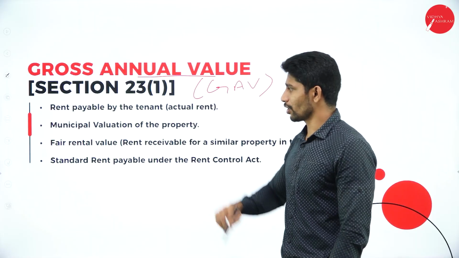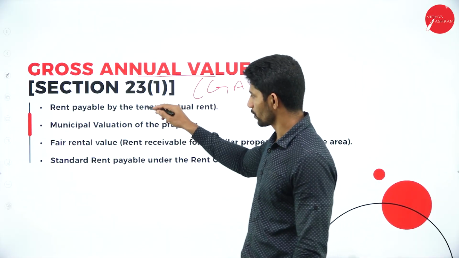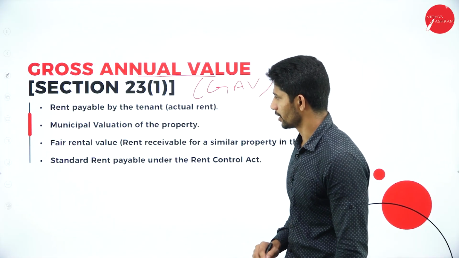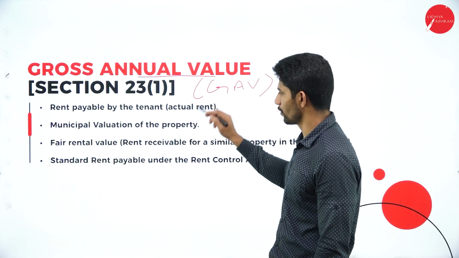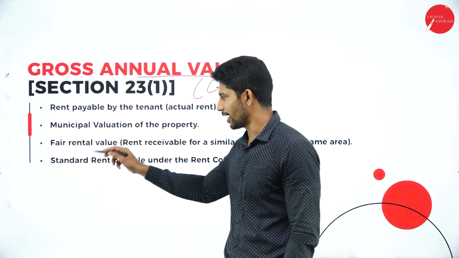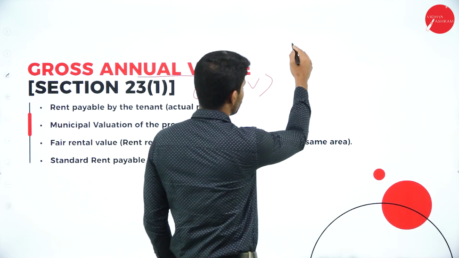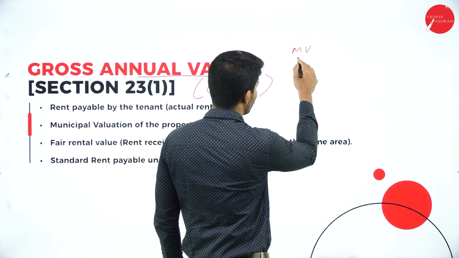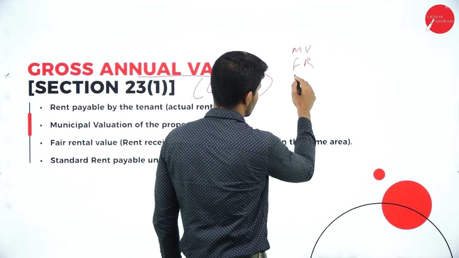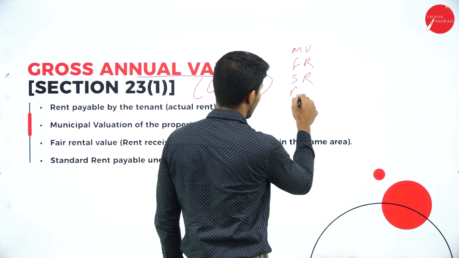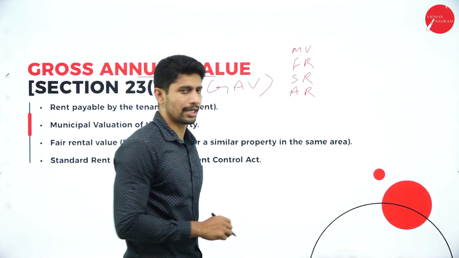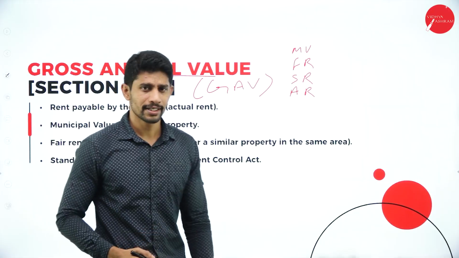So to find out the gross annual value, these 4 things are most important. That is rent payable, that is actual rent, municipal value, fair rent and standard rent. So in short, what will we call? We will call municipal value, fair rent, standard rent and actual rent. Okay, fair rent, municipal value, standard rent and actual rent.